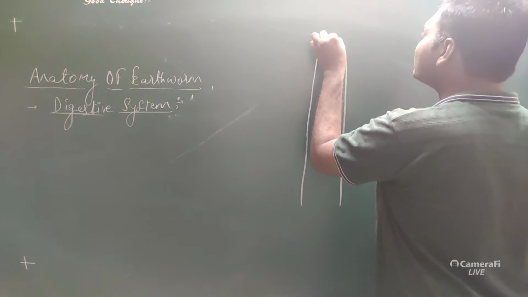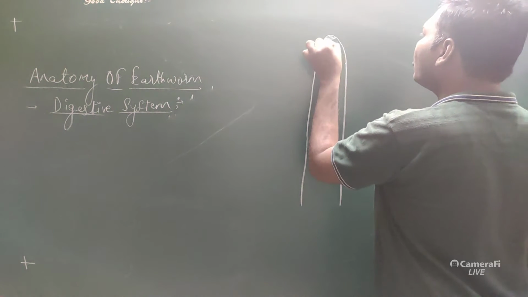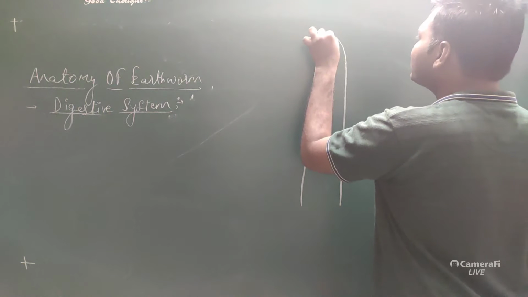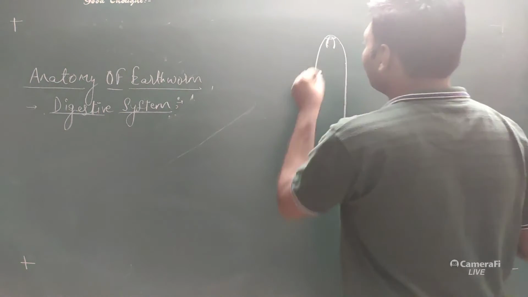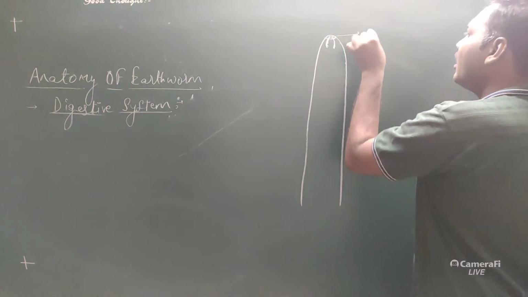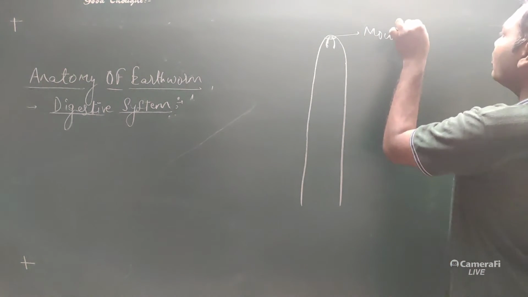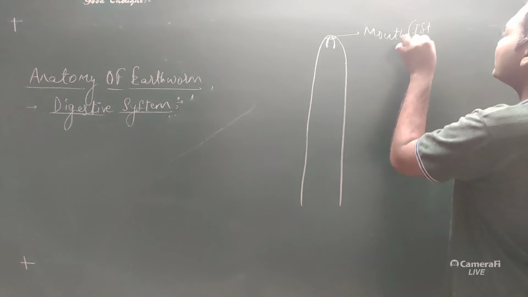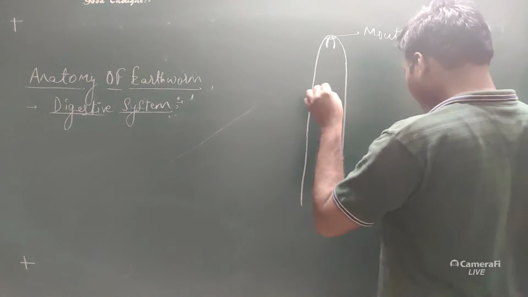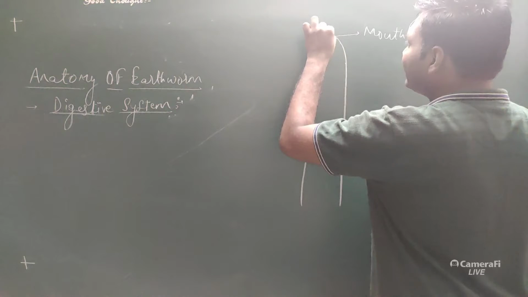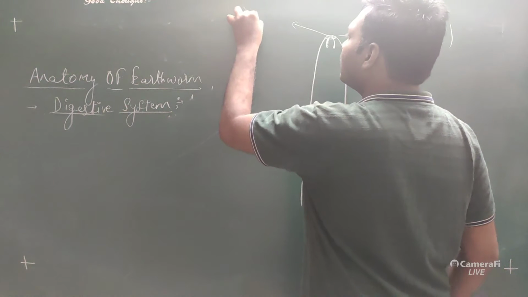So the first segment consists of a small opening, and that opening is called the mouth, which opens into the buccal cavity. So this part is referred to as the mouth, which is located in the first segment. This mouth region is also called the peristomium.